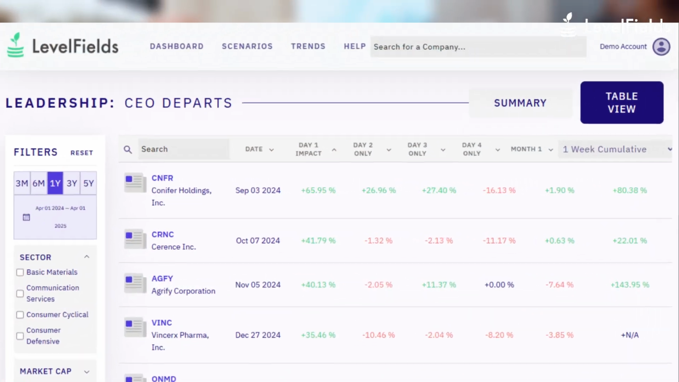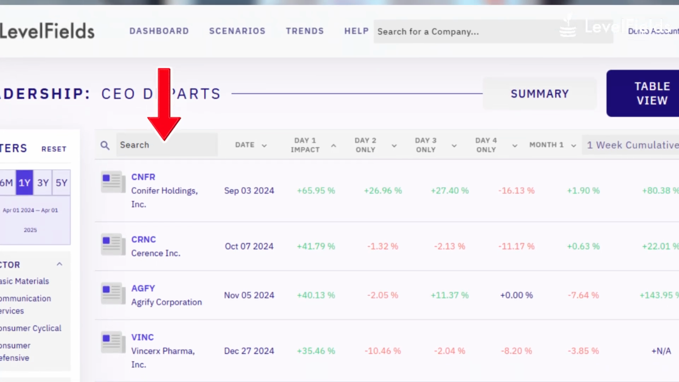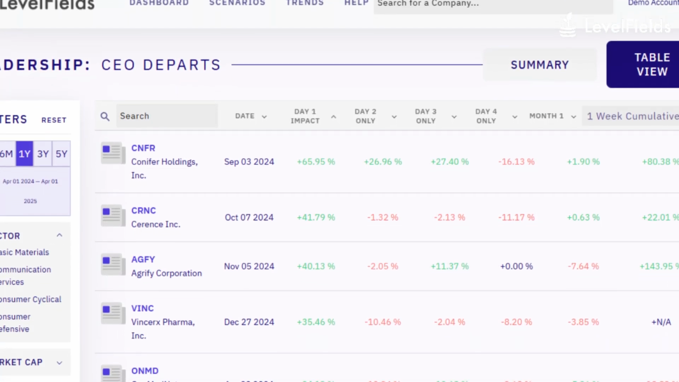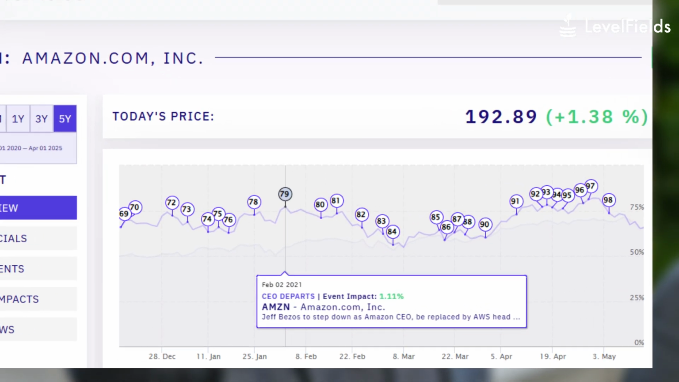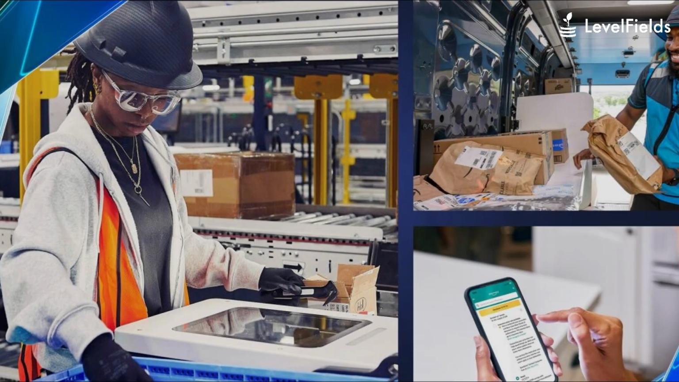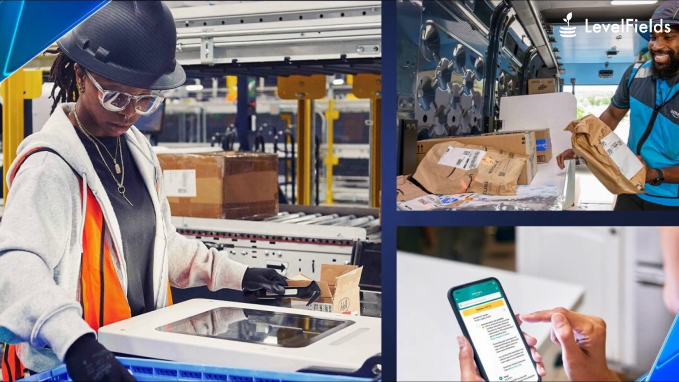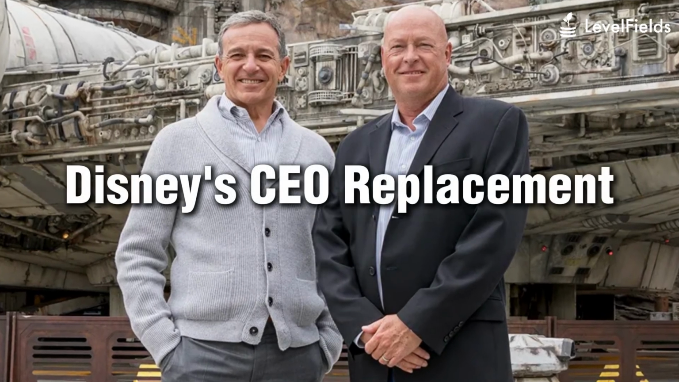That's where the CEO departure scenario becomes useful. It helps identify which companies are likely to see outsized price moves up or down based on leadership changes. Here's a real-world example. When Jeff Bezos left Amazon, the market panicked. The initial reaction was negative, with concerns that Amazon's growth might stall. But over time, the company's size and operational stability reassured investors. The stock recovered.